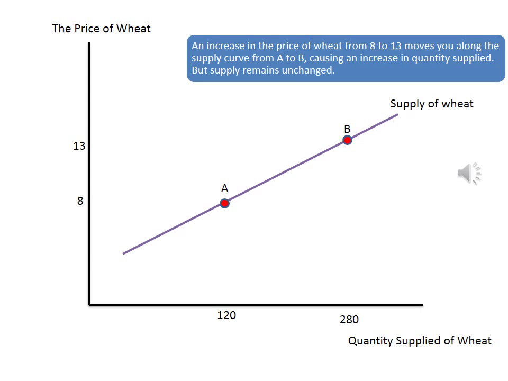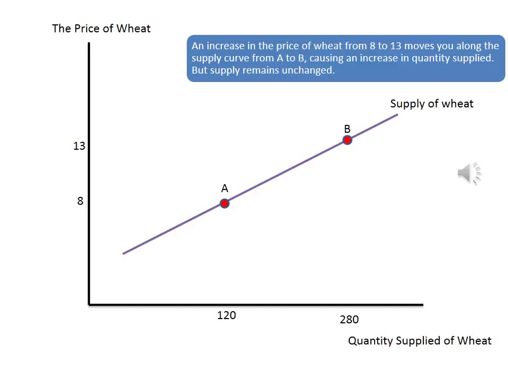Consider this supply curve for wheat. If the price of wheat were 8, firms would want to sell 120 units. If the price were to go up to 13, then firms would be moving from point A to point B and would now want to sell 280 units of wheat. If all you do is change the price of wheat, you move along the supply curve for wheat.